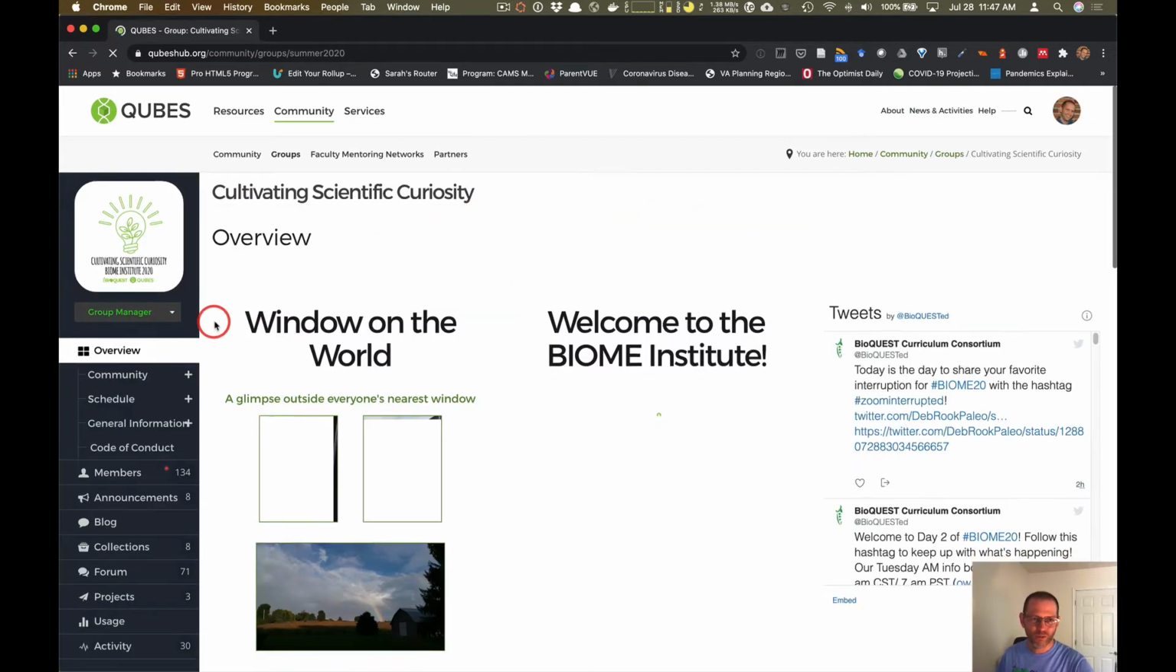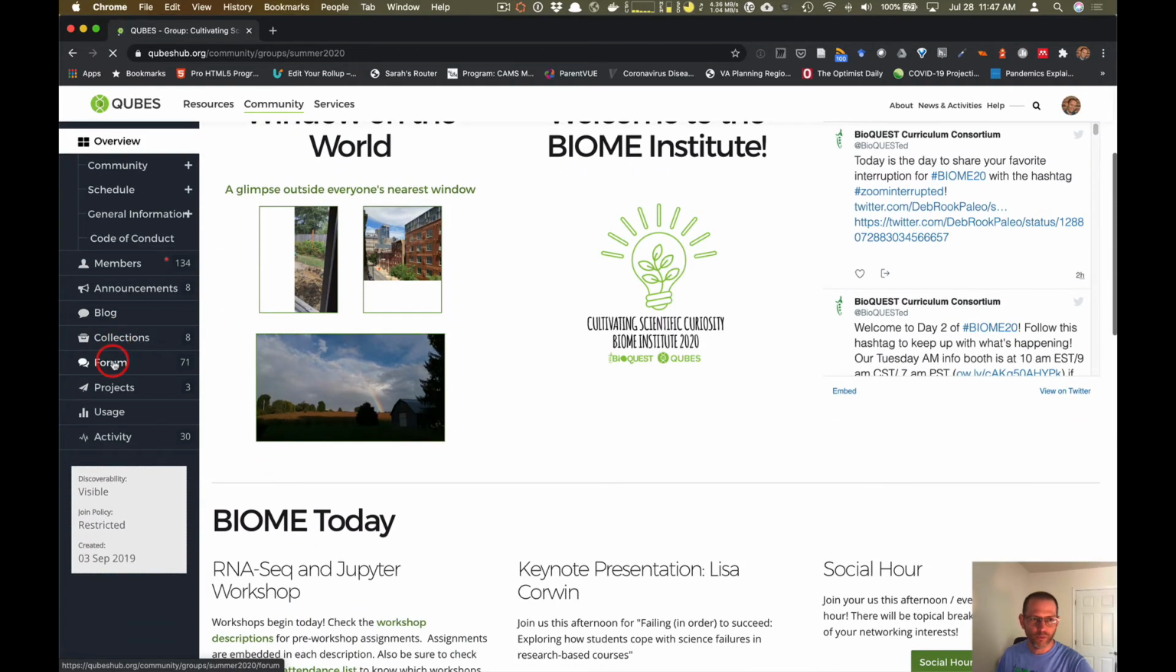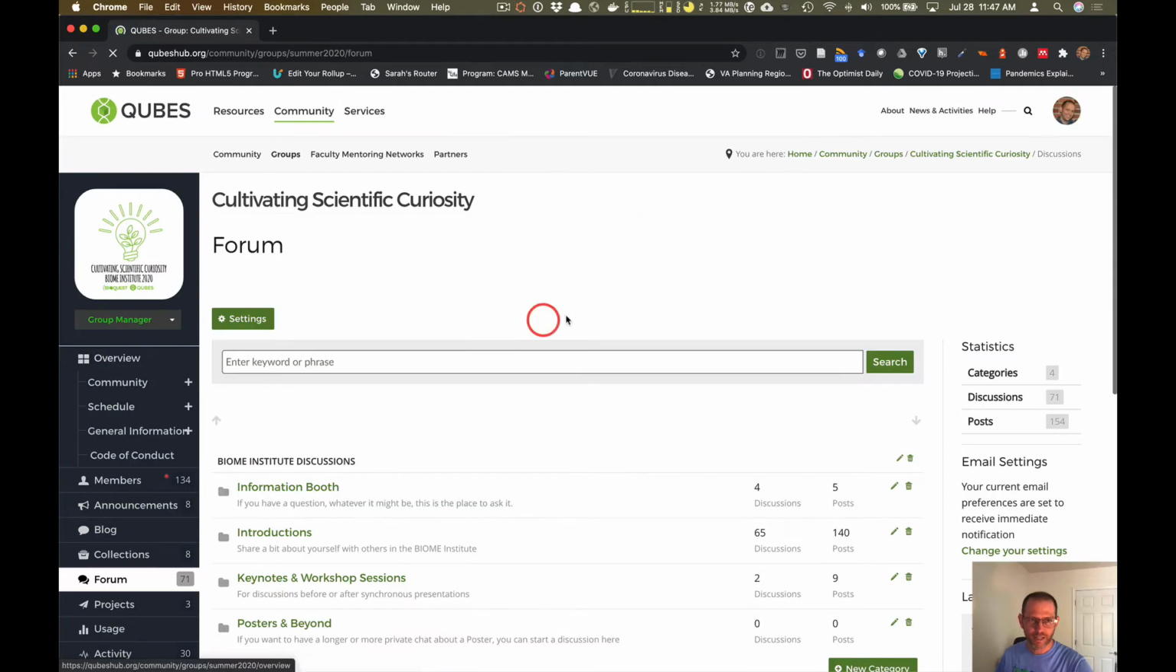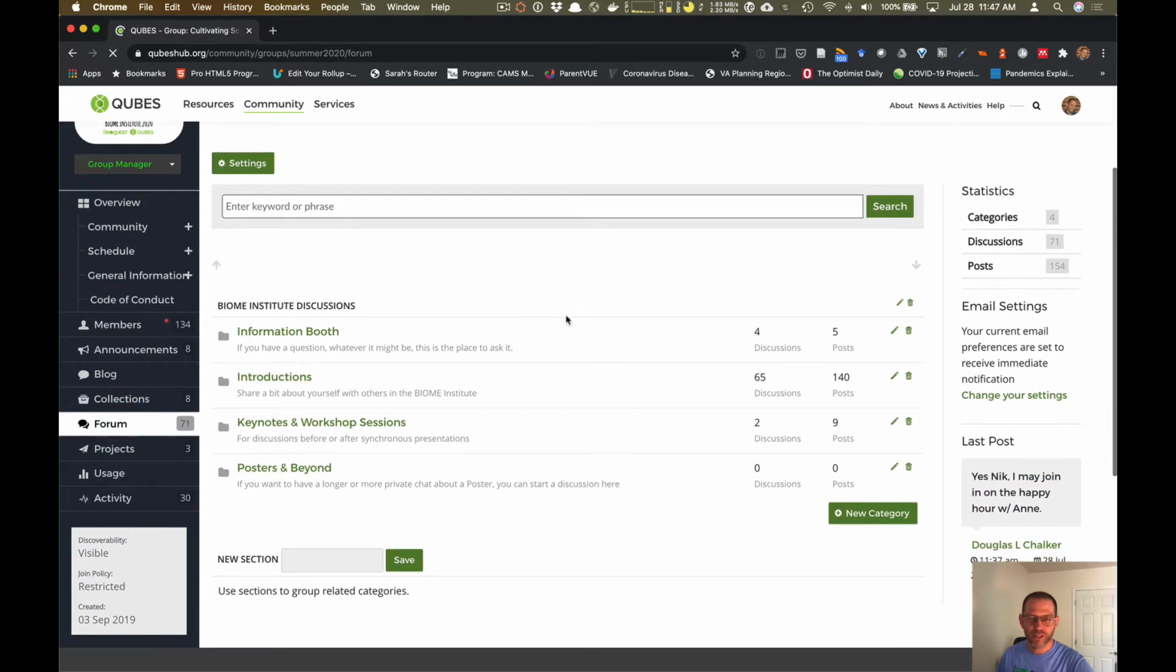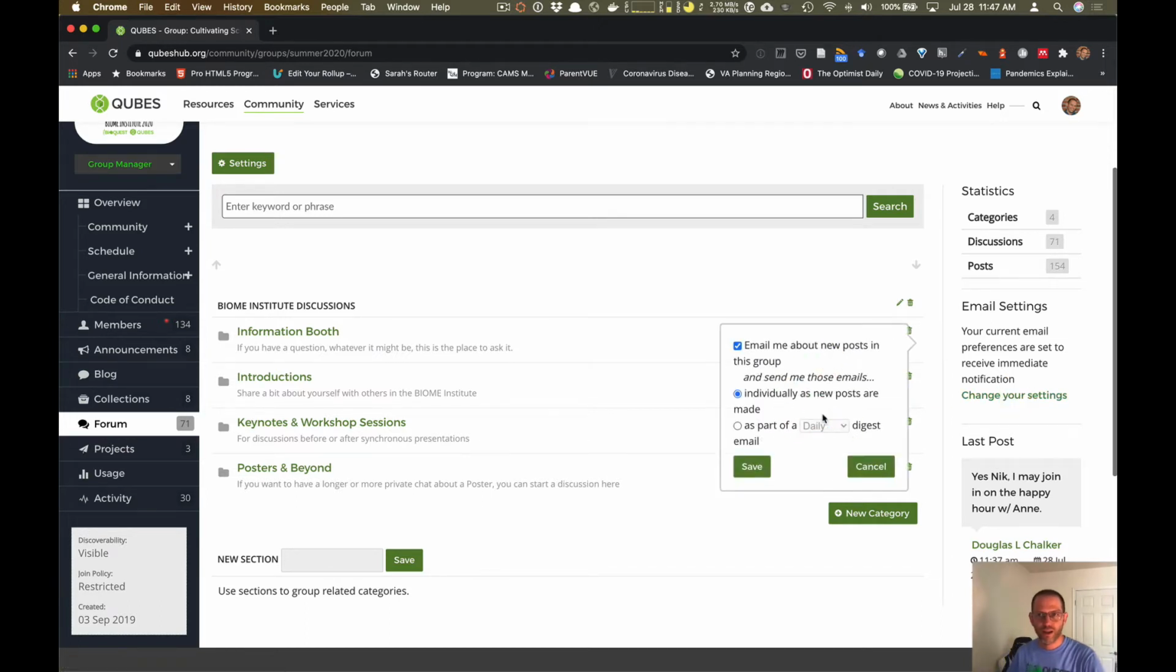But when I say notifications, I don't necessarily mean the forum post notifications that you're getting. That is, you set that differently and independently on a per group basis here. Change your settings. So this is a different area where you would be changing your settings for notifications than what I'm about to show you.